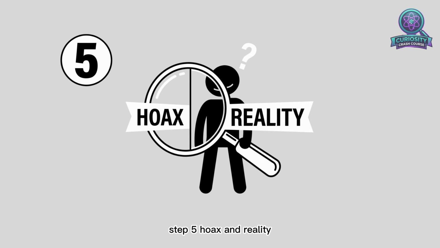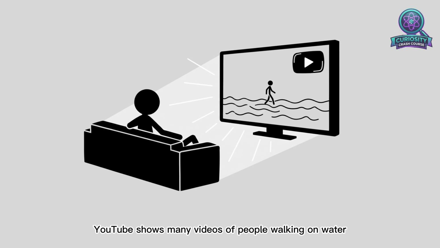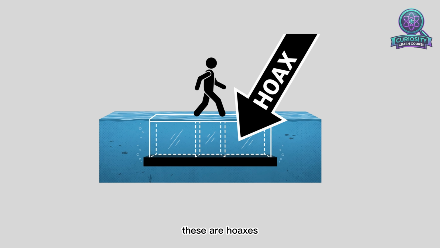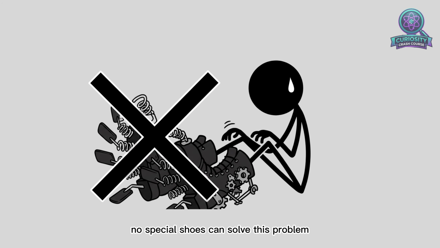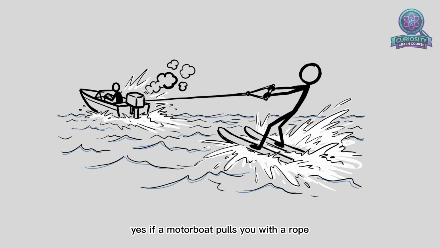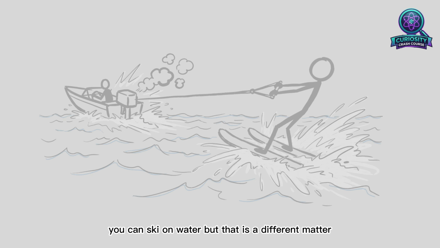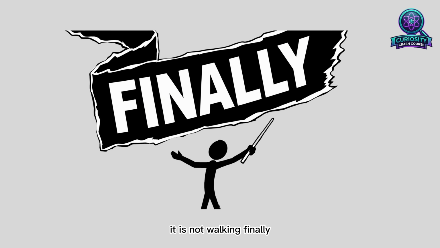Step 5. Hoax and reality. YouTube shows many videos of people walking on water. These are hoaxes. Glass bridges or floating platforms are used underwater. No special shoes can solve this problem. Yes, if a motorboat pulls you with a rope, you can ski on water, but that is a different matter. It is not walking.